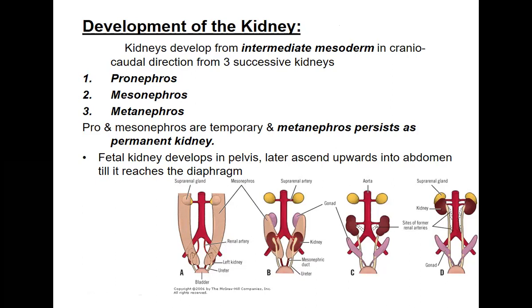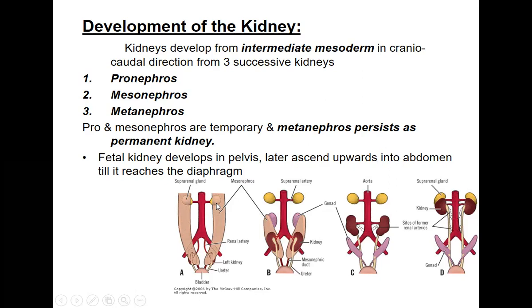Later, it develops into the mesonephros. It modifies itself into the mesonephros as it starts becoming smaller and smaller. Then finally, the most well-developed and the latest one will be the metanephros. So the pronephros and mesonephros are temporary kidneys, and the metanephros persists as the permanent kidney.